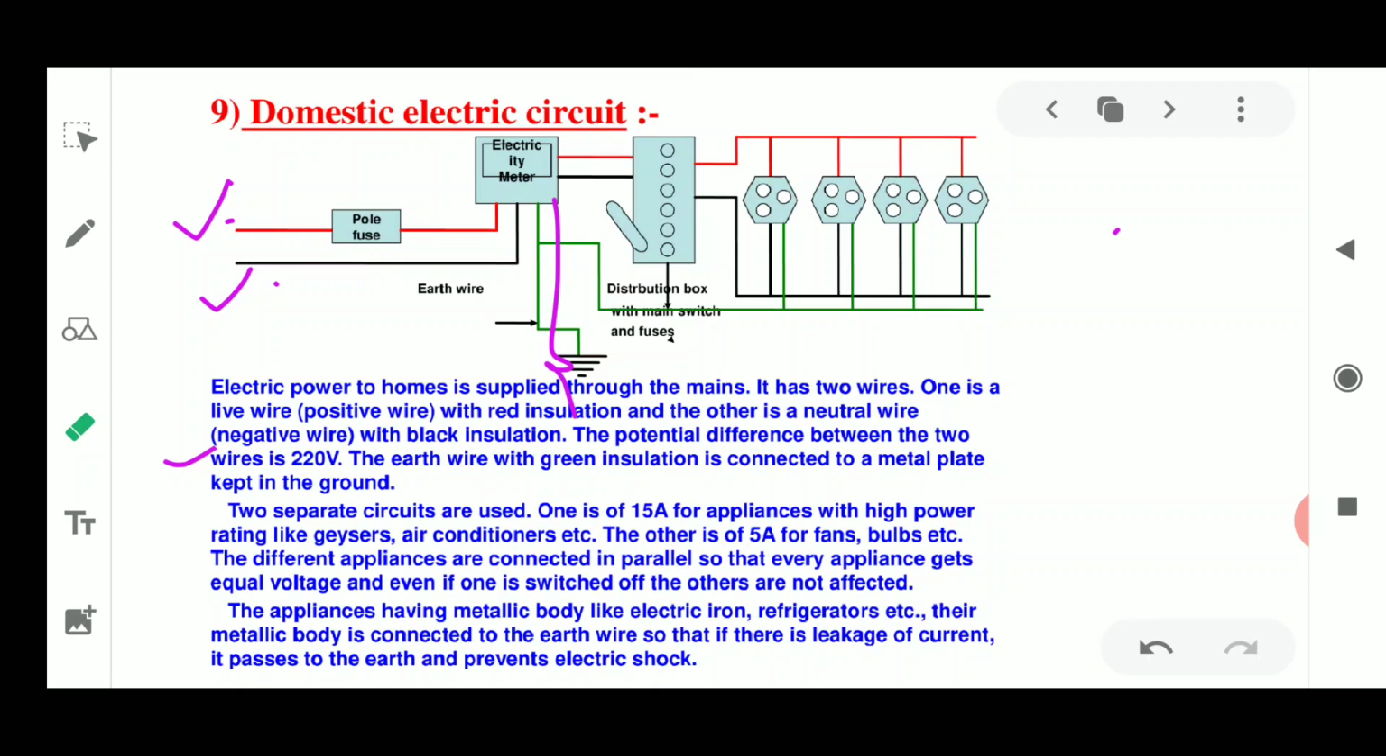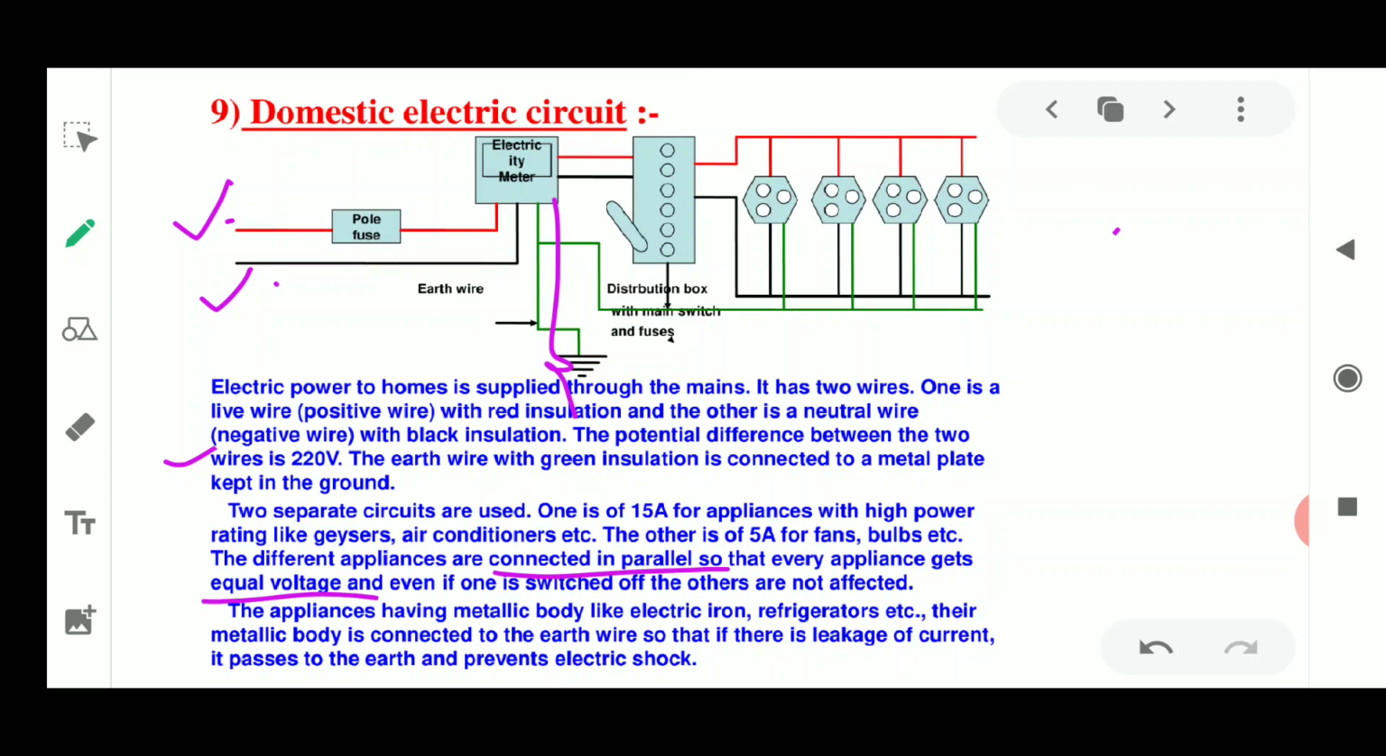The different appliances are connected in parallel so that every appliance gets an equal voltage. Please remember, series will not be used, only parallel connections are used so that each and every appliance works properly. Even if one is switched off, another one is not affected. You are not going to join the bulb, your tube light and your fans with only one switch or in one single circuit. Why? Because in the daytime you might require a fan but you don't require light. That is why you use a parallel connection for the appliances, so that if one is switched off, the other remains unaffected.